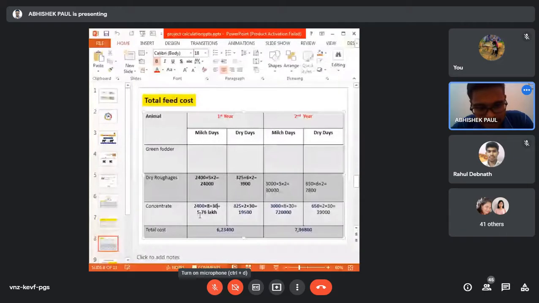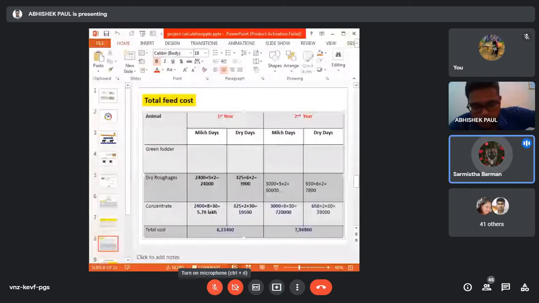Then for the dry cow we need to calculate. For the dry cow, for the first year it is dry days only, 325 days. So 325 into 6 is the amount, and 2 is the cost of the dry fodder, so it is coming 3900. And like this, for concentrate we need to calculate: 325 into 2 into 30, it is 19,500. So the total is coming 623,400. Is it clear to all of you how to calculate the feed cost?